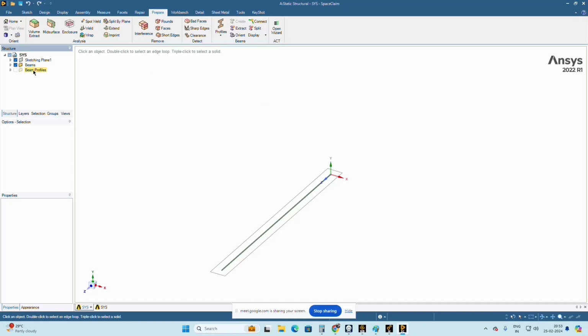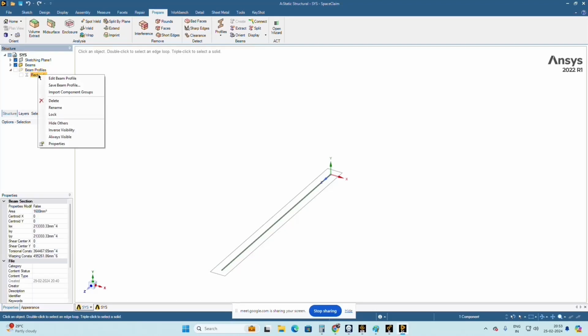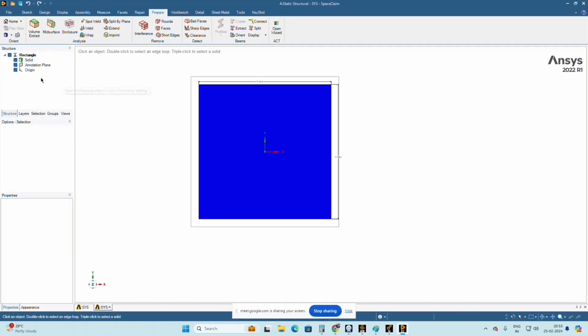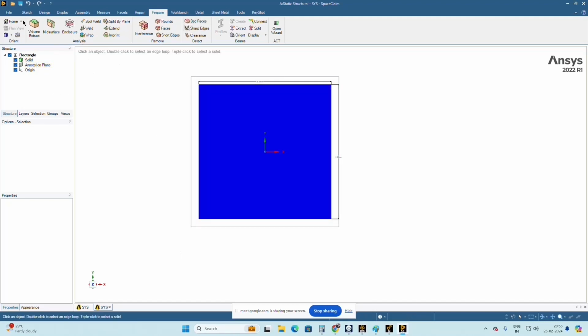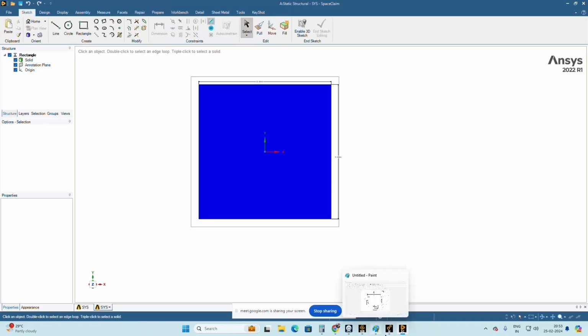If you expand this beam profile, you can see the rectangle we created. If you right click on the rectangle and click on edit beam profile, there you can give the dimensions, whatever you want. So this is how you create the cross-sectional things.